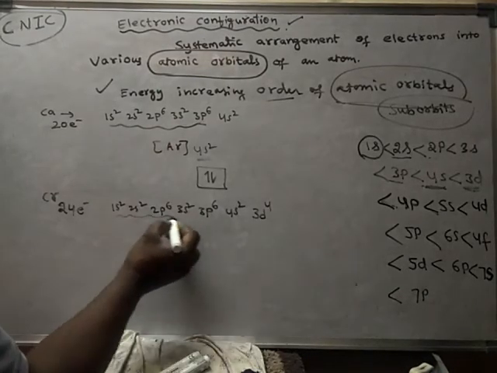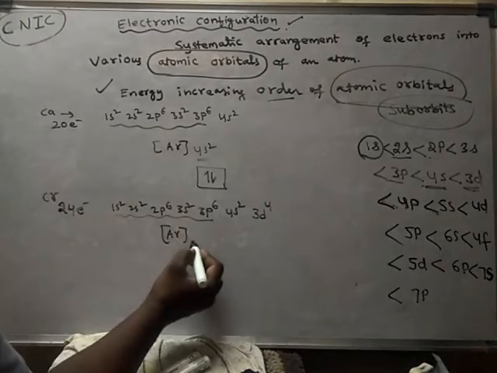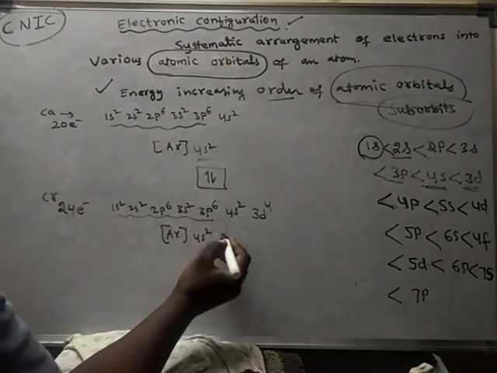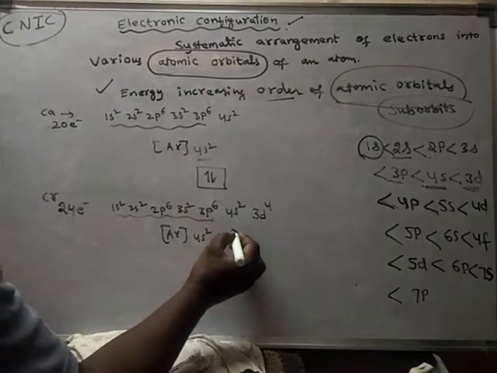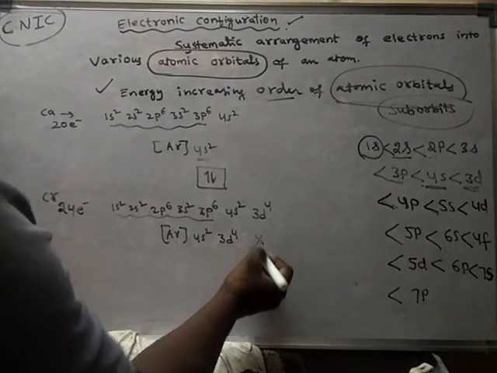Till here we can write argon. The configuration can be written like this: argon, 4s2, 3d4. But experiments are saying that this configuration is incorrect.